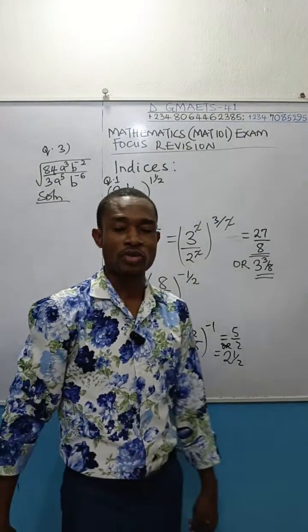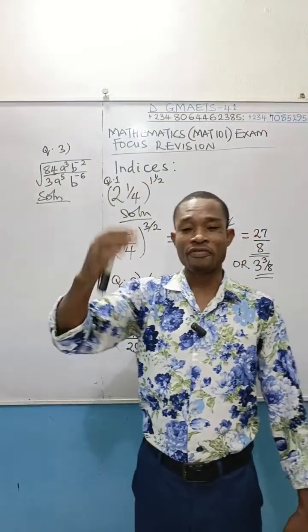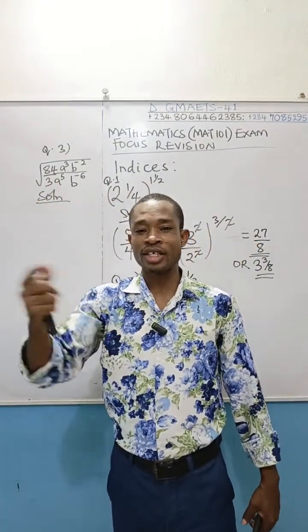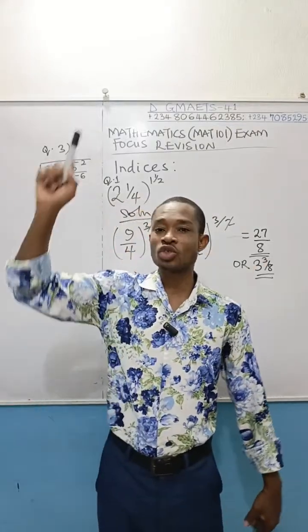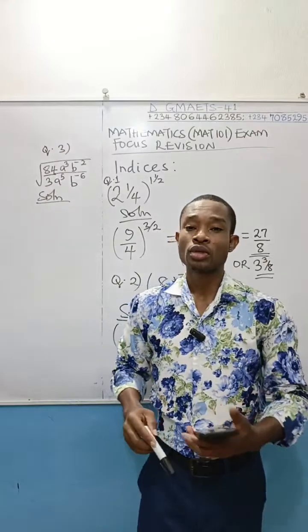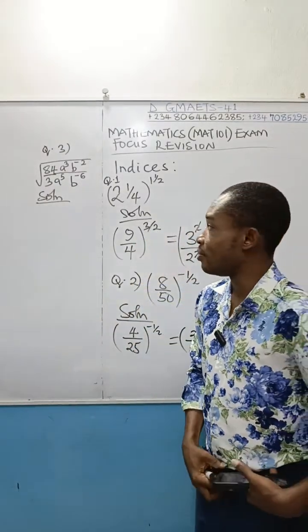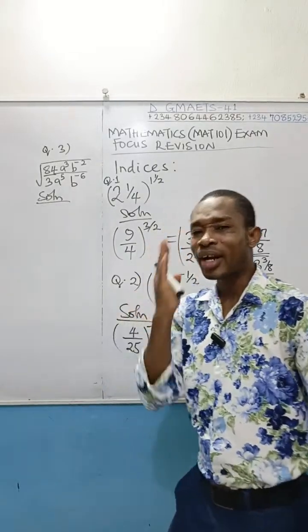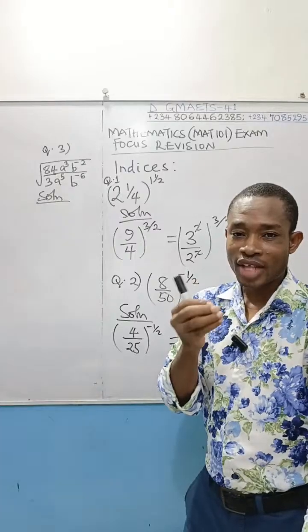What's the first thing you want to remember? Remember that this square root is convertible to fractional power, fractional index. Square root is the same as what you have raised to power 1 over 2. That's the meaning of square root. So quickly, you have to use that idea.